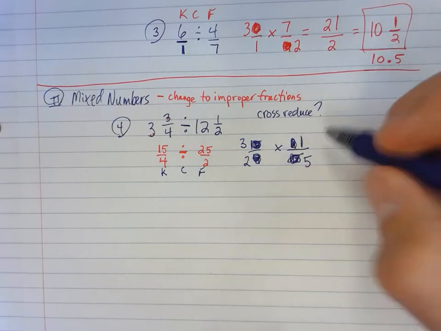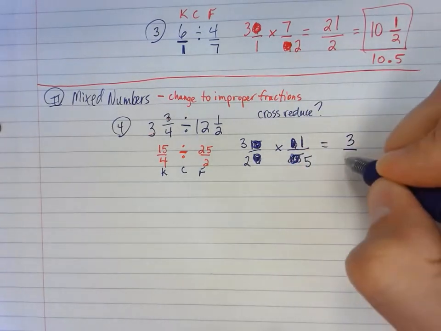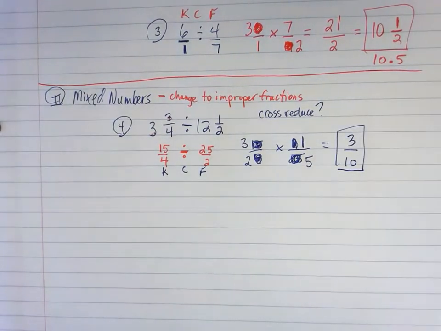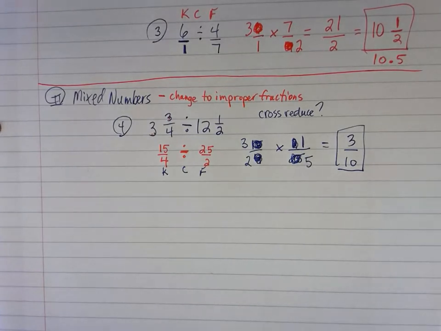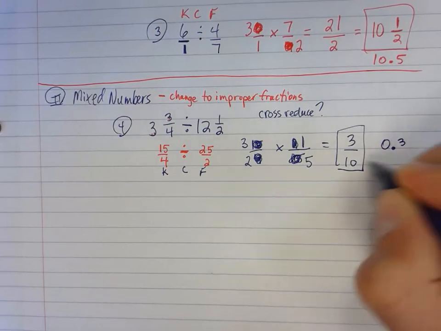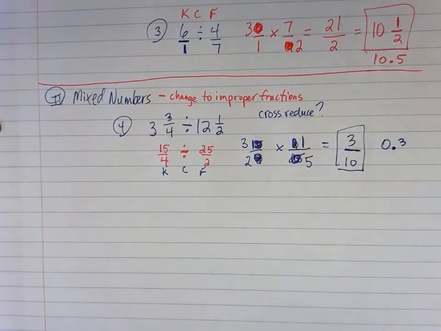I can just multiply my numerator numbers together. That there would give me a 3, and 2 times 5, of course, is 10. And I can't do anything more to it than that, because it's already reduced to its simplest form. If you had to write it as a decimal, what decimal would you write as 3/10? That would be 0 and 3/10. That's easy, right? You just write it just like it is, 3/10 as a decimal.